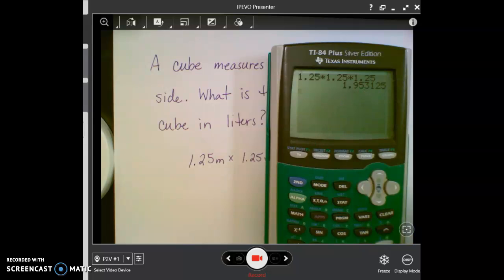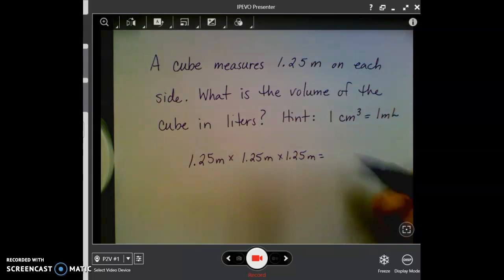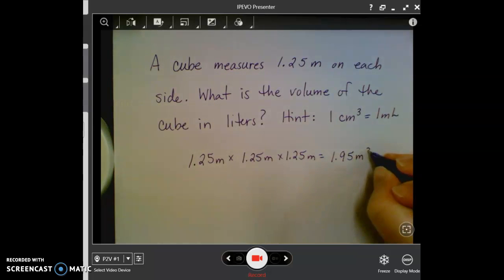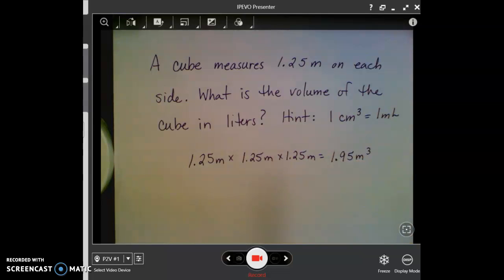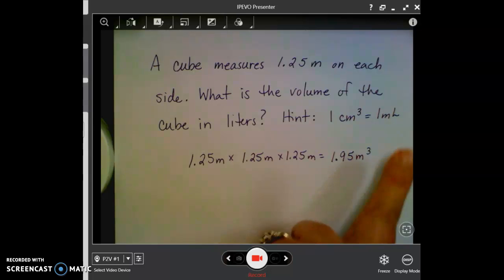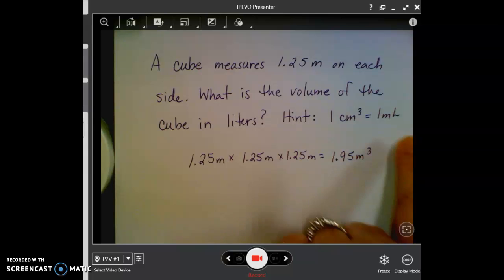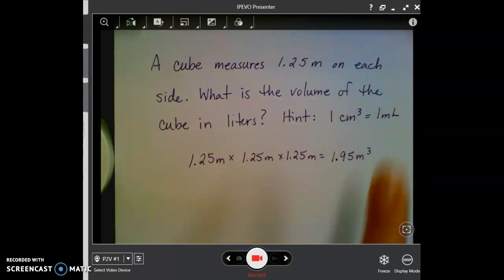But 1.95 cubic meters. So that's the volume of the cube, but that's not the unit that I want. I want it in liters. So I can relate these two measurements because they're both in some form of meters, and then I can use this to get to liters.